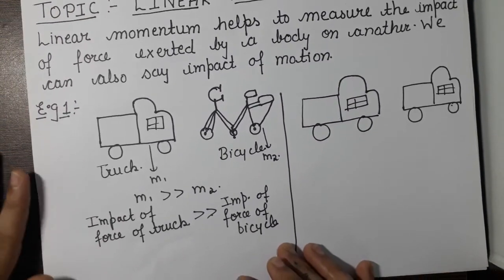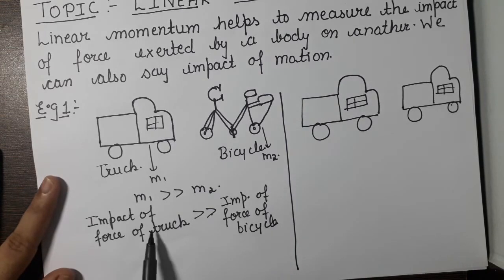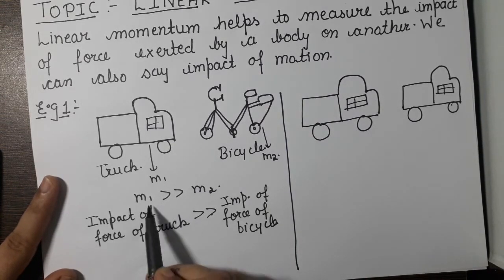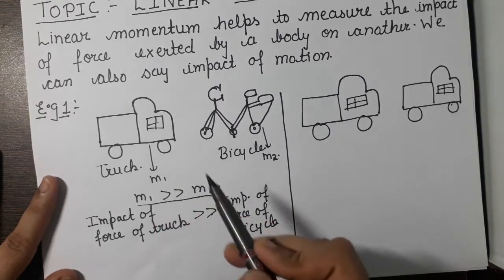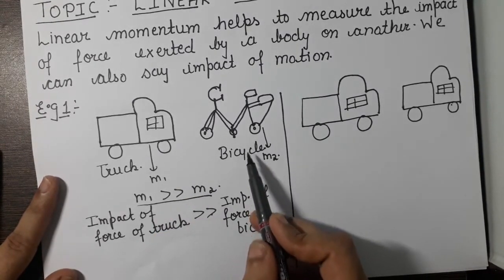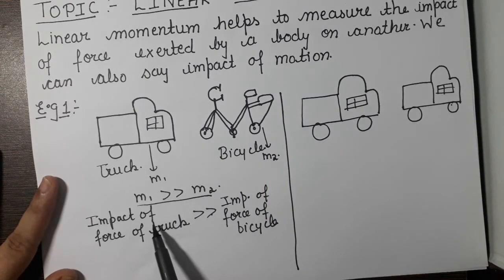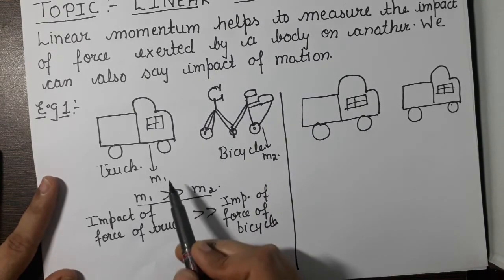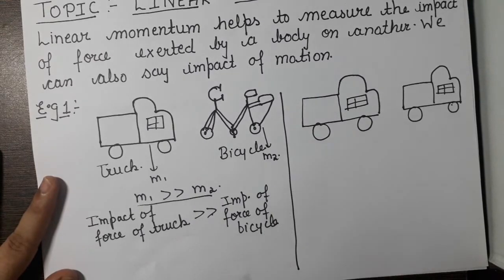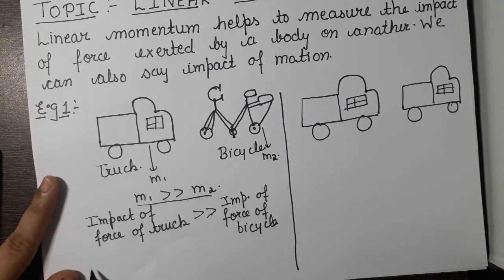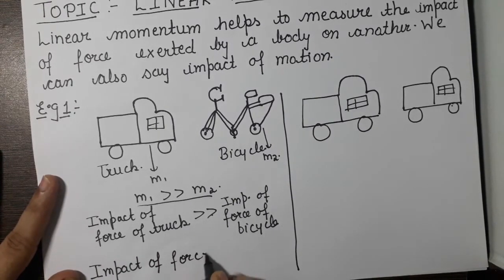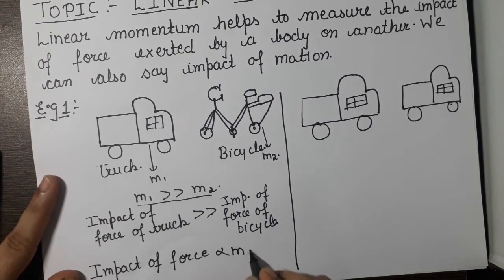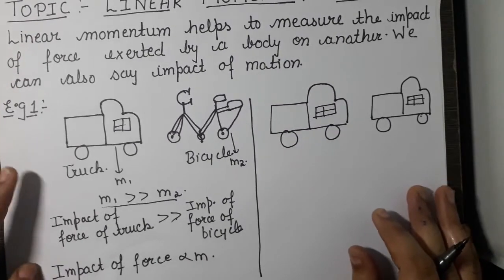So here we can see clearly that impact of force or impact of motion is depending upon the mass, because the mass of the truck is much more than the mass of the bicycle. So here the impact of force of the truck is also much more than the impact of force of the bicycle. So from here we can conclude that this impact of force is depending upon the mass. Now come to the second example.